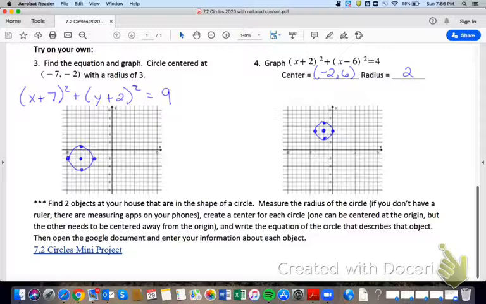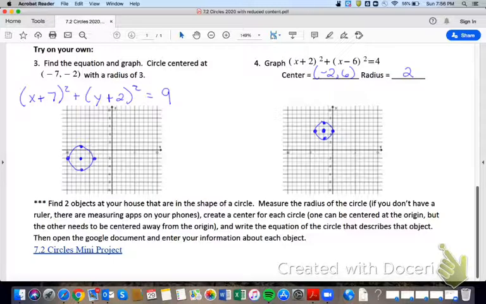As we graph it, we start at the center of (-7, -2). And then from the center, you go out 3 units in every direction. And that gives us the circle. Number 4, we were given the equation (x + 2)² + (y - 6)² = 4. The center of that circle is (-2, 6), with a radius of 2. So starting with the center on our graph, we go over to the left 2 and up 6. And from the center, go a radius of 2 in every direction.